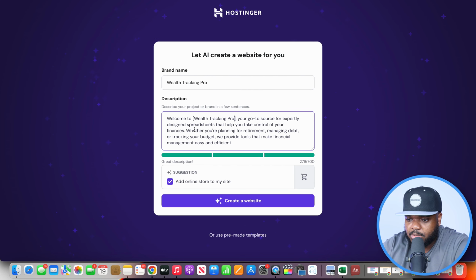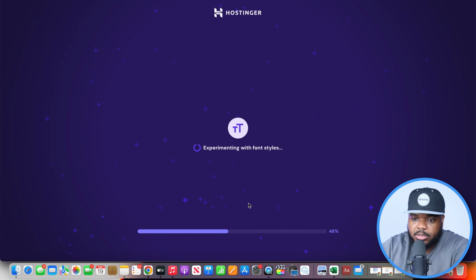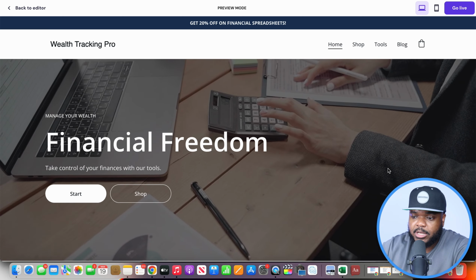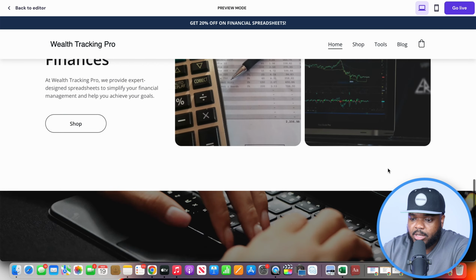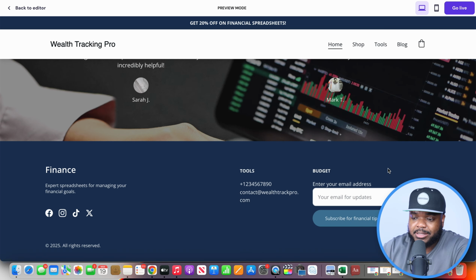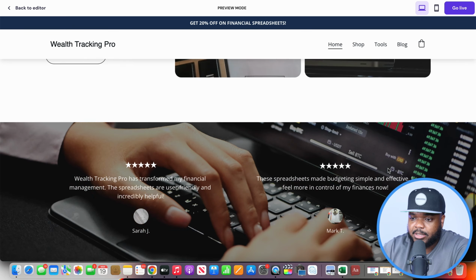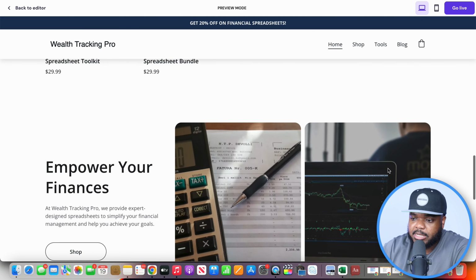And all you got to do is just click on create a website, and within a few seconds it should come back with a fully built, fully operational website that you're going to be able to use straight away. So what you can see on the screen right now, I didn't do anything to it. All I did was enter the prompt that I got from ChatGPT.